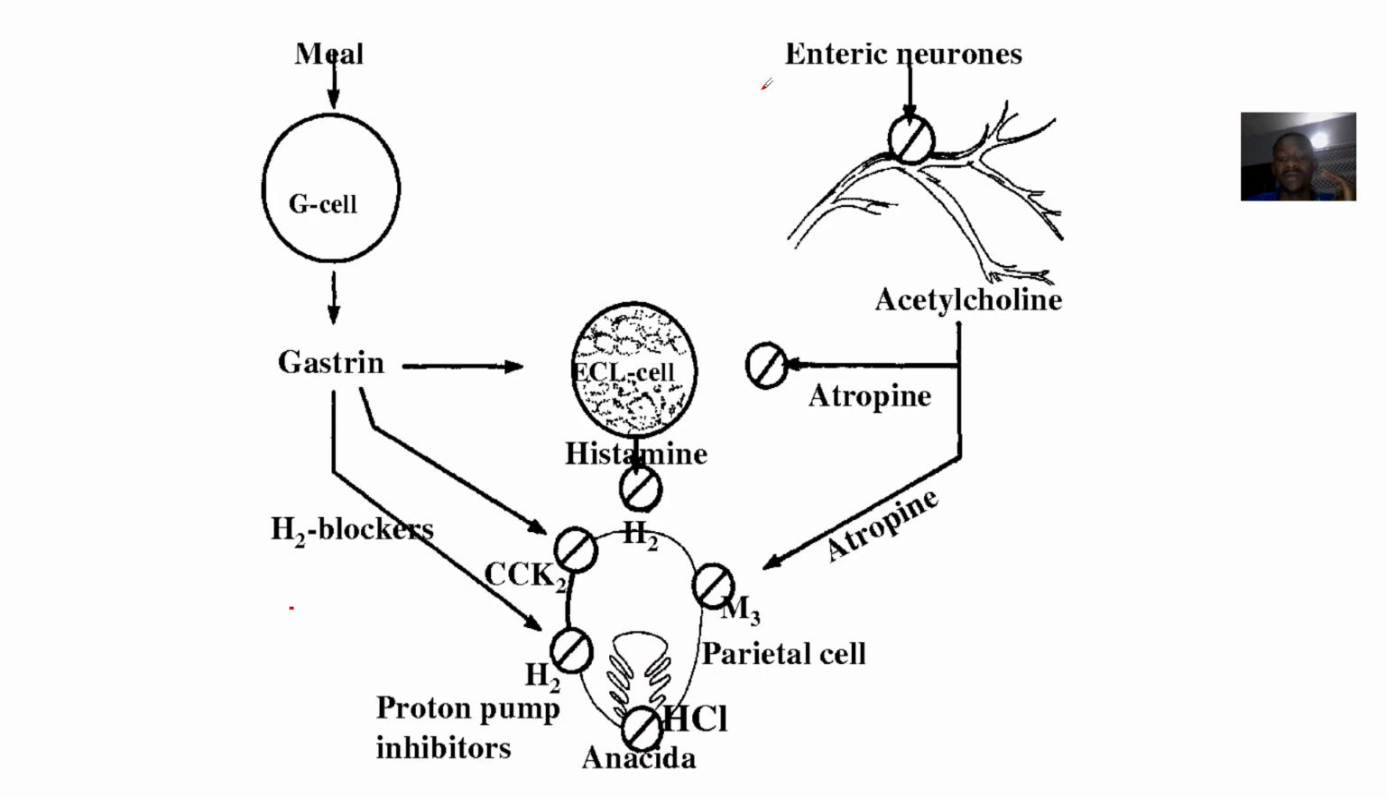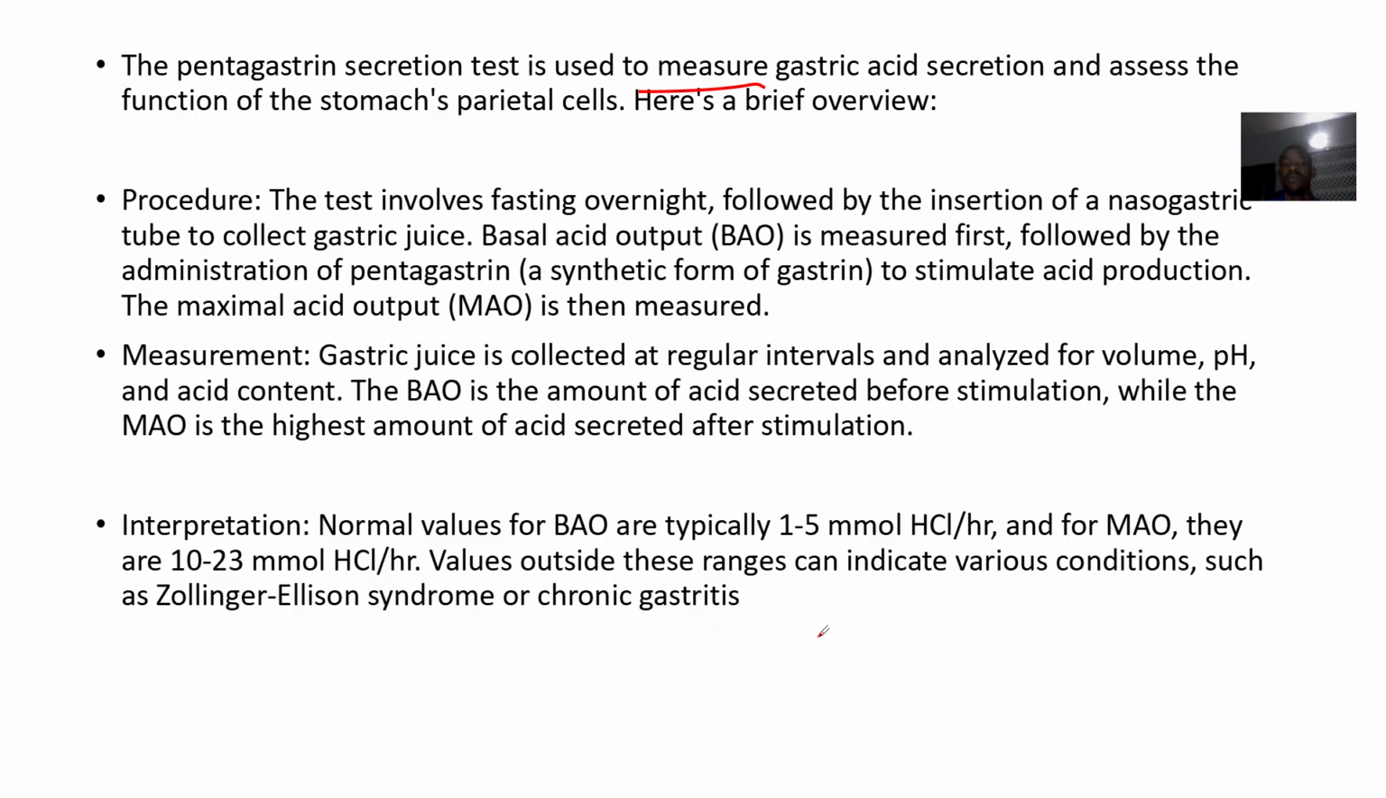How your parietal cells, okay, these are the parietal cells in the stomach, are functioning. Alright. So the procedure now is that the test involves what? The patient to fast overnight, alright, then followed by what? Insertion of a nasogastric tube to collect gastric juice from the patient. Alright. So the basal output is measured first. That's like you didn't eat, but how much of your gastric juice is still being secreted.